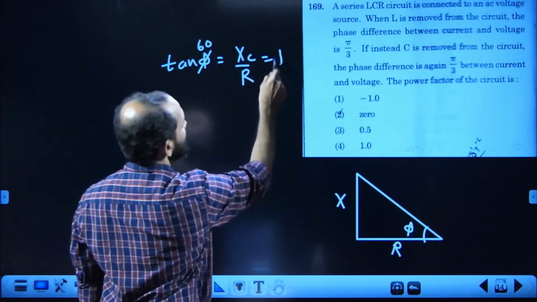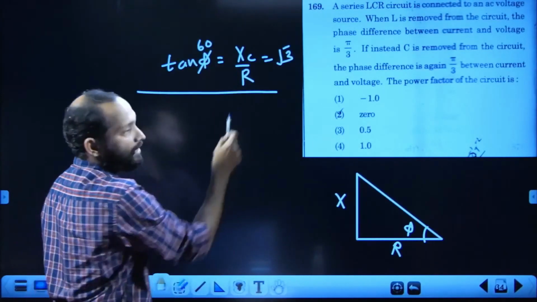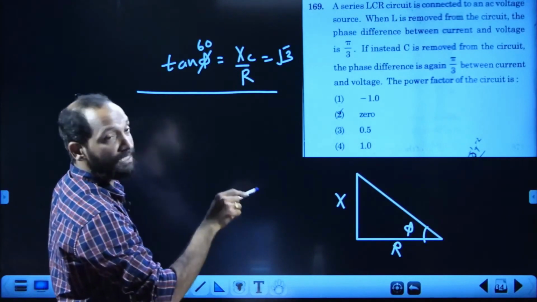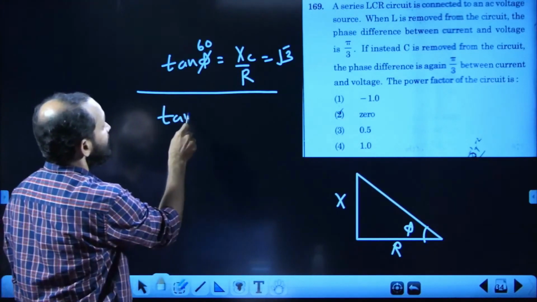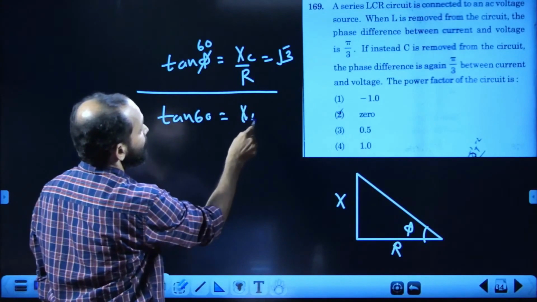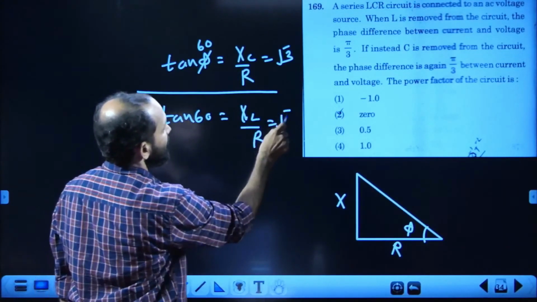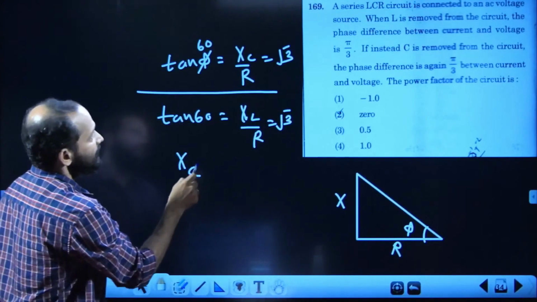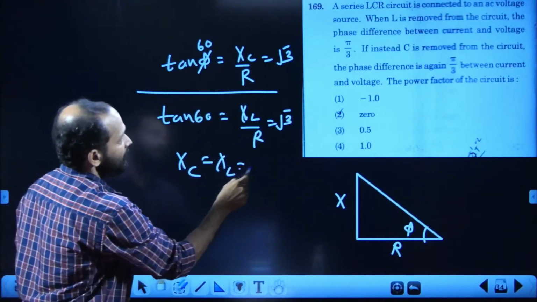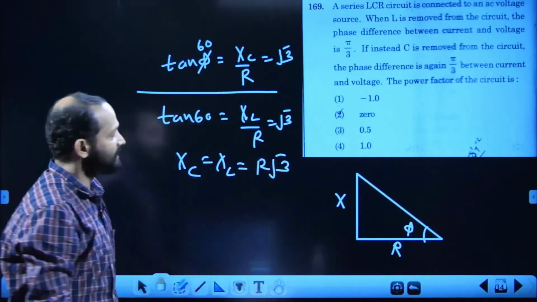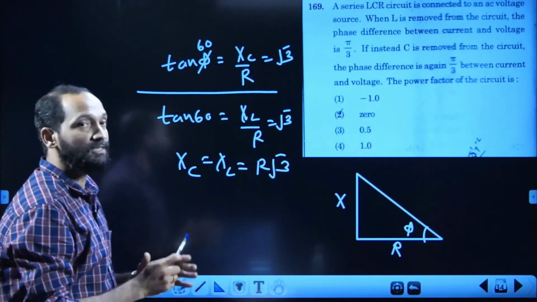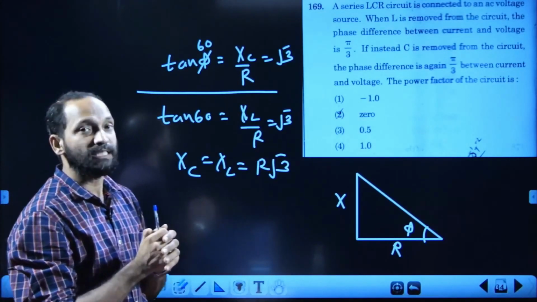Tan 60 is nothing but root 3. Similarly, when C is removed, it is again tan 60 is equal to XL by R. That means again root 3. So XC equal to XL is equal to R root 3. XC and XL both are equal. That means the series LCR circuit is in resonance.